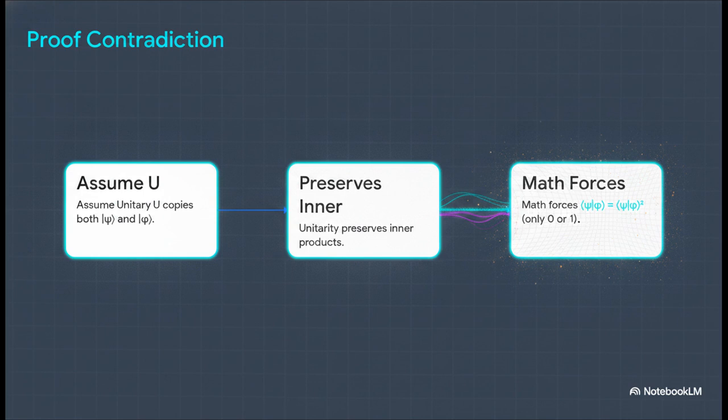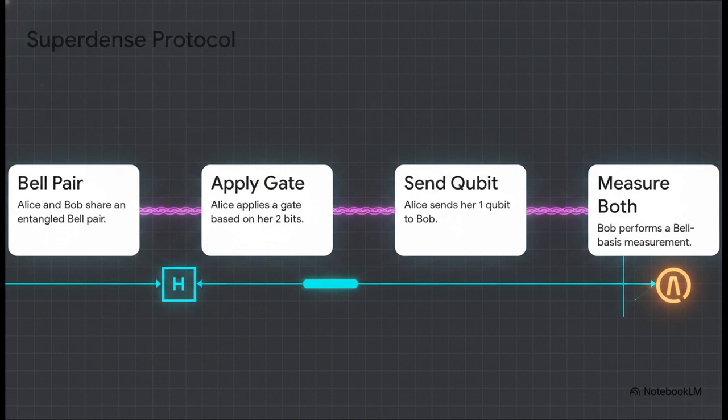Now, this proof trips people up the first time they see it, so let's go slow. Let's just assume a hypothetical copying machine, a unitary operator U, can copy two different arbitrary states. Because it's unitary, it has to preserve inner products. But when you run the math, you hit a stark contradiction in step 3. The inner product of the two states must equal the square of the inner product. Well, what kind of number equals its own square? Only 0 or 1. This mathematical wall means you can only ever clone identical states or perfectly orthogonal states. You can never ever clone an arbitrary unknown state. And this brings us right back around, brilliantly illustrating why our opening paradox is possible.